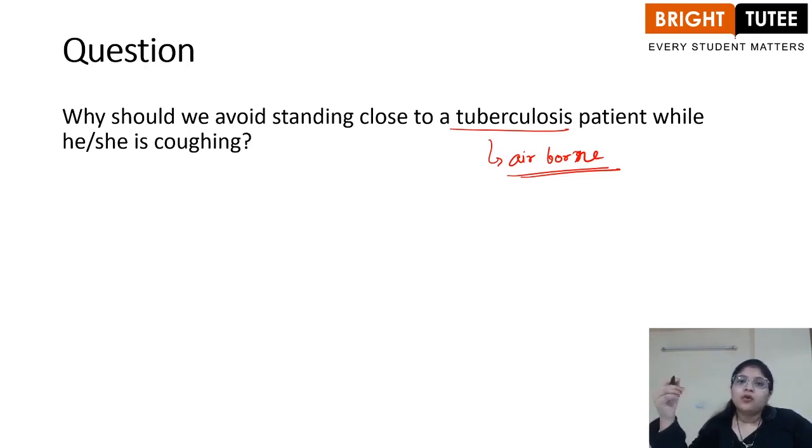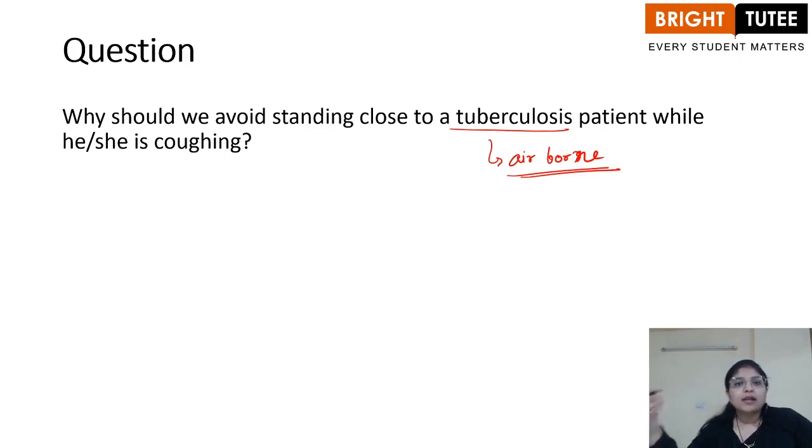your body and cause this particular disease, right? So it is important to avoid close contact with these people, right? The people who are suffering from tuberculosis. But it is also important to understand that we should take proper precautions, because obviously, as we know, that TB patients need our help. So proper precautions should be taken, and proper hygiene should be maintained.